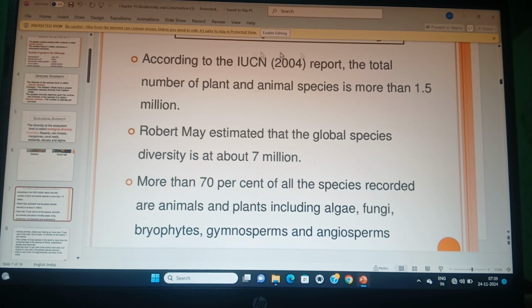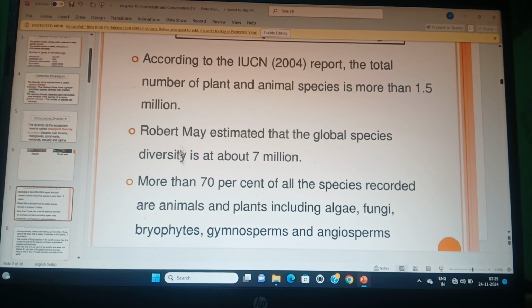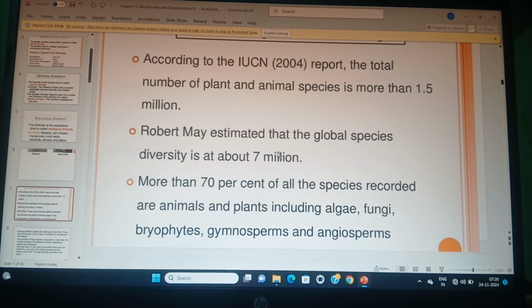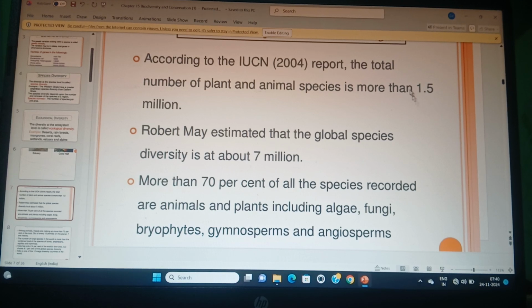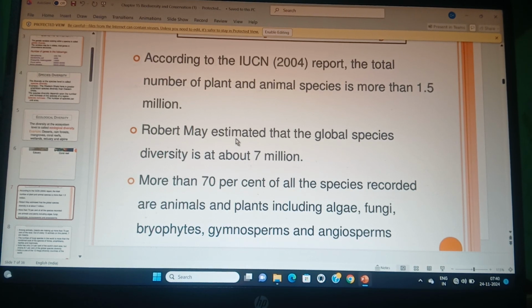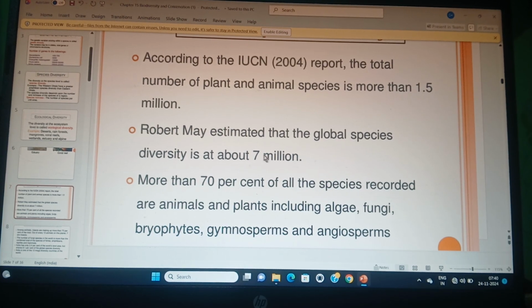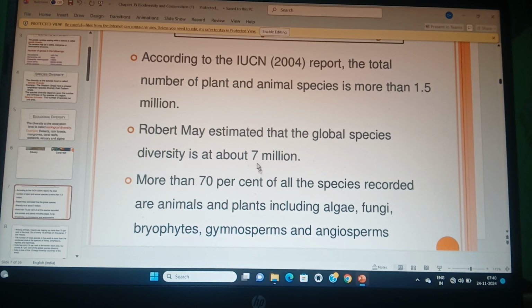According to the IUCN, more than 1.5 million species are there, and according to Robert May, about 7 million. So think, how many species are not yet discovered? The IUCN says 1.5 million are discovered, while Robert May estimated about 7 million. So how many species have been discovered till now?